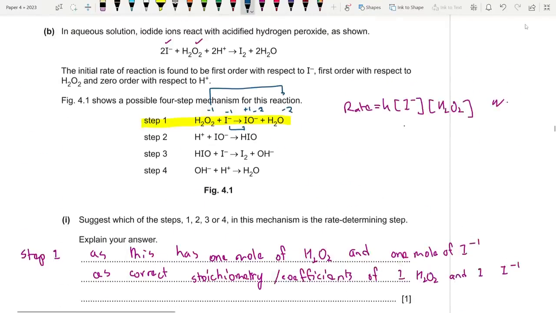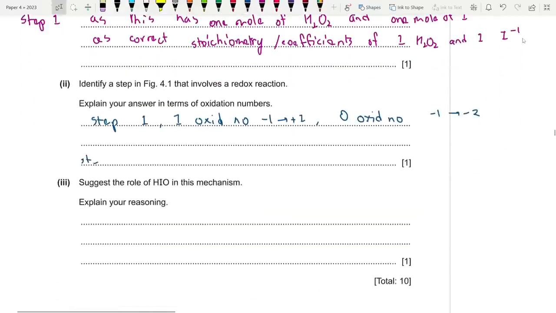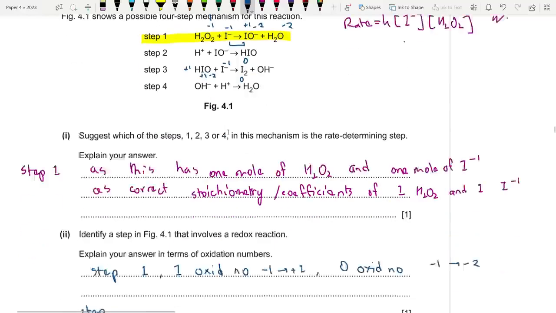Apparently there's another one. Check out step 3. Iodide changed from -1 to 0, and oxygen changed from, oh no, it's a disproportionation reaction. And here hydrogen is +1, oxygen is -2. Iodine changed from +1 to 0. For iodine, it changed from -1 to 0 as well as from +1 to 0.